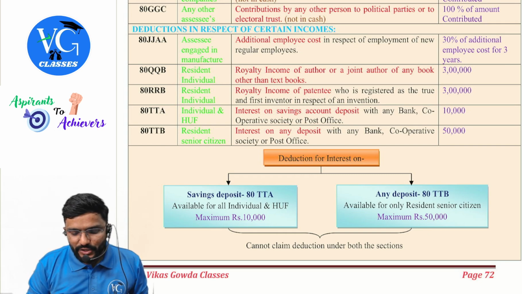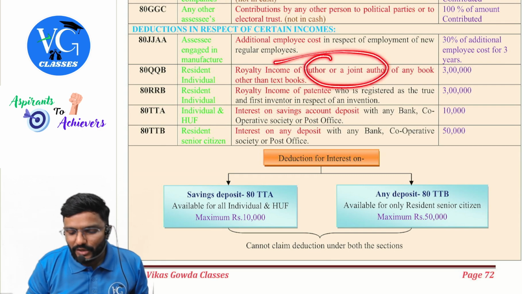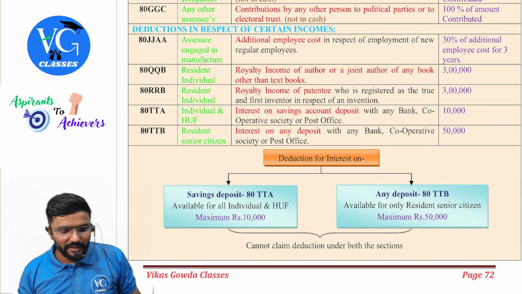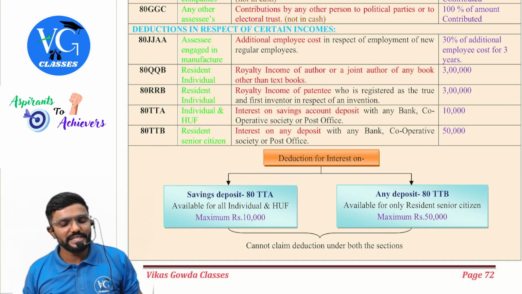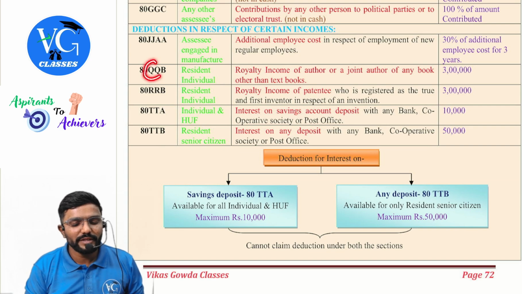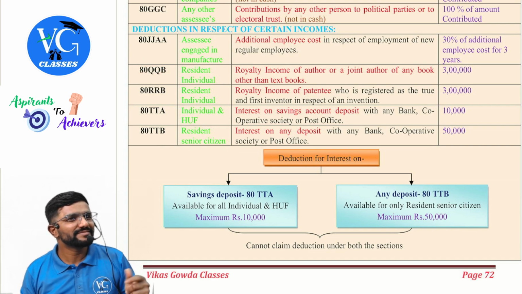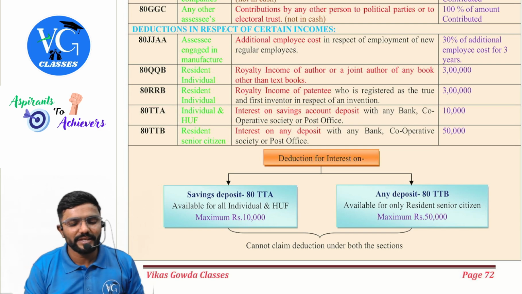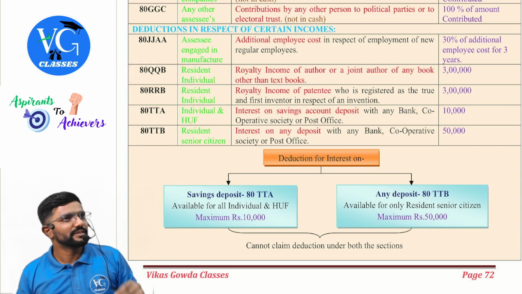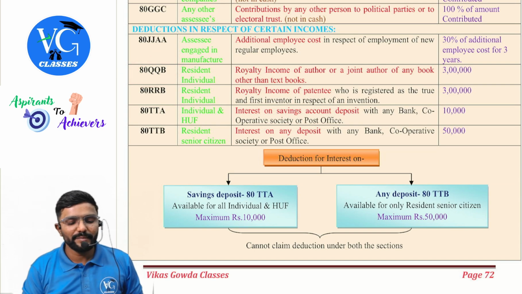QQB is for a resident individual who has royalty income as author or joint author of any book other than textbook. Any book other than textbook. Easy to remember, guys. In books, normally questions would be there. Okay, they have told any book other than textbook, but consider it like that. So QQB. Then coming to RRB.